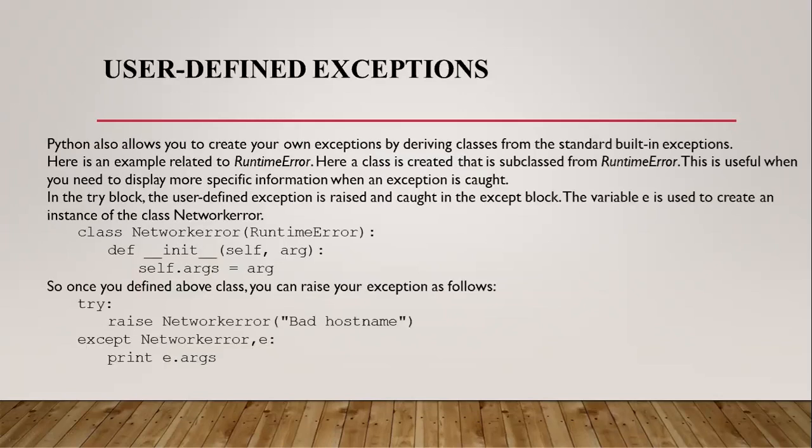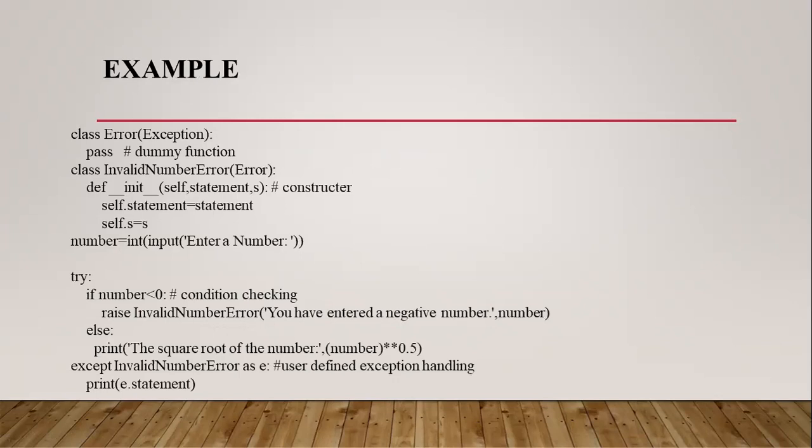And this is about the user defined exceptions. Up to now I have discussed the predefined exceptions. In Python we can define our own exceptions also. For that we have to use our own user defined class.